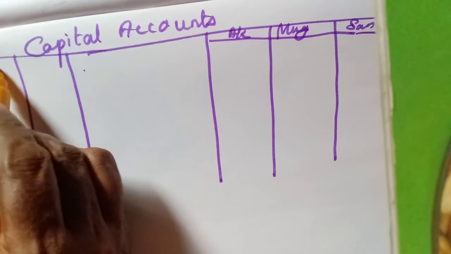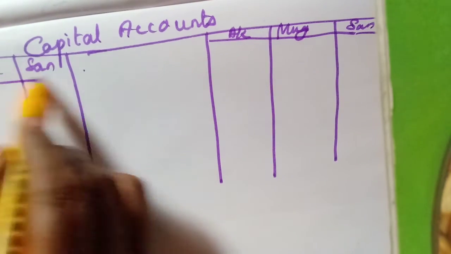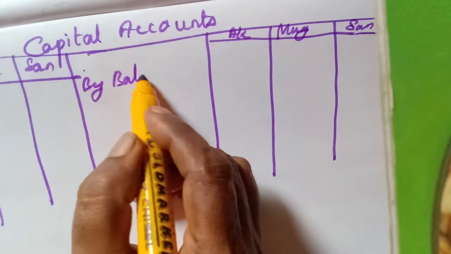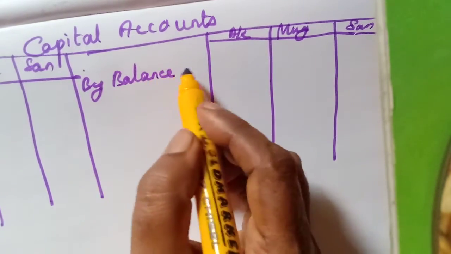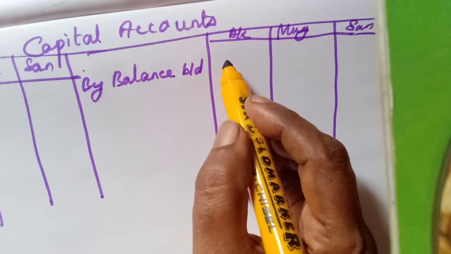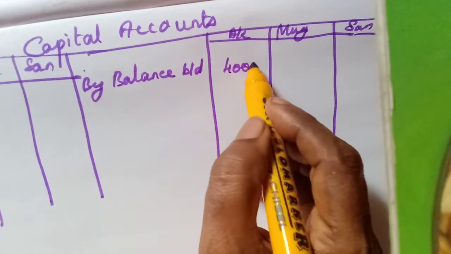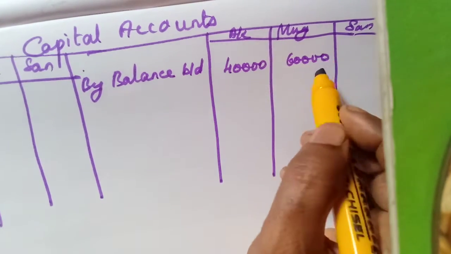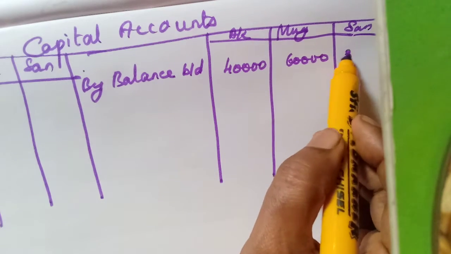Okay, by balance brought down 40,000, 60,000, 30,000.